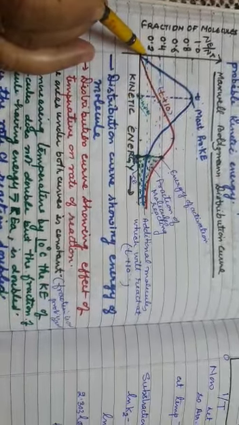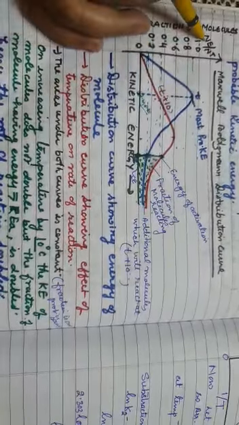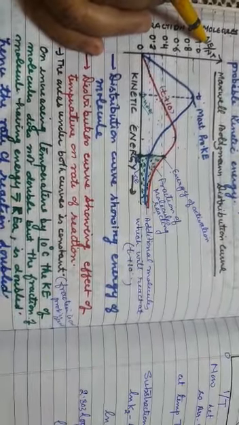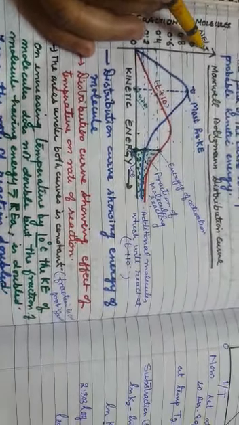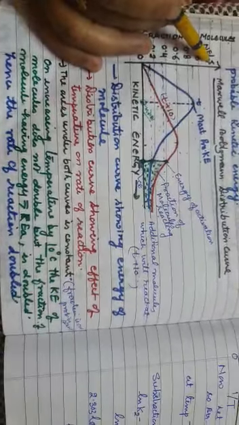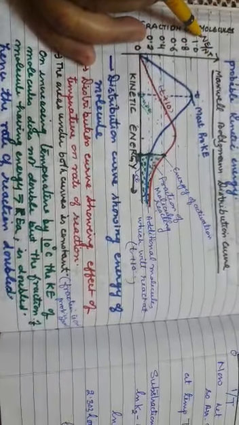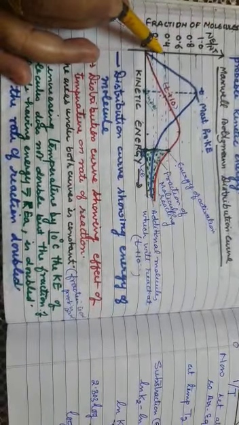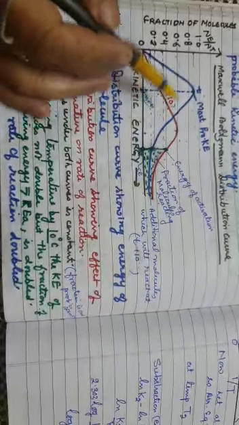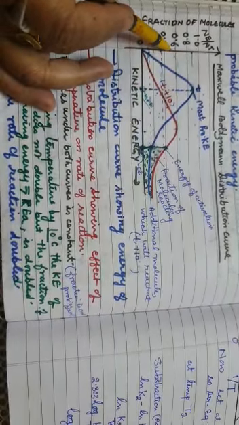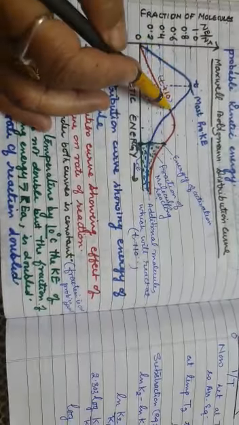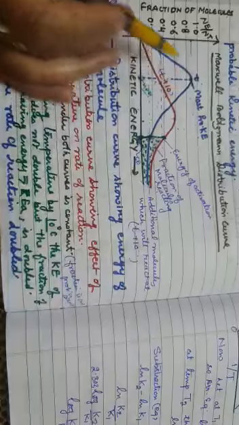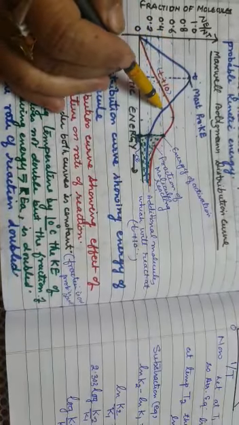To this side we are plotting Ne upon Nt, meaning the fraction of molecules having energy out of total molecules. Nt is the total molecules, Ne is the number having that energy. This is the fraction having this energy, and this energy, and this energy. So these are the fractions of molecules which have energies corresponding to the points in the curve.